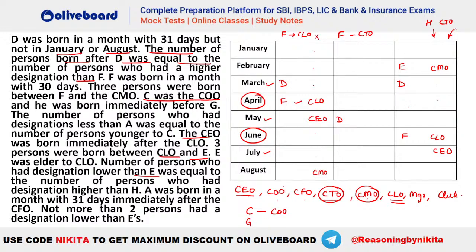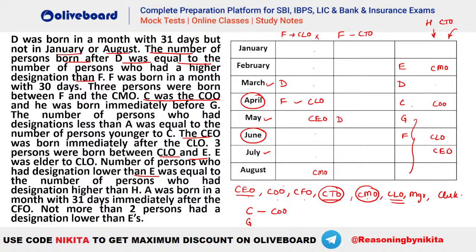कहाँ पर आ सकता है? You can see C and G will be here only. This is the only possibility. That is C is the COO and this is your G. और क्या दे रखा है? Number of persons who had designations less than A was equal to number of persons younger to C. You can see we have 4 persons here younger to C. That means we should have 4 persons who have a designation higher than C.